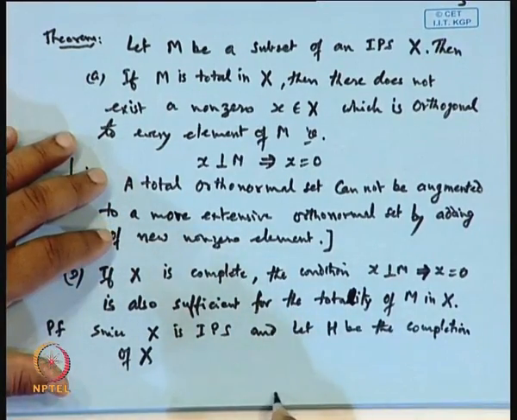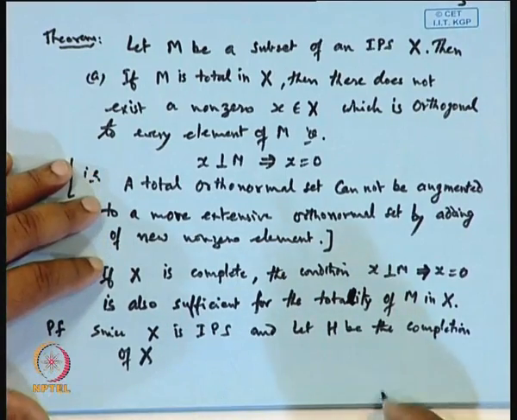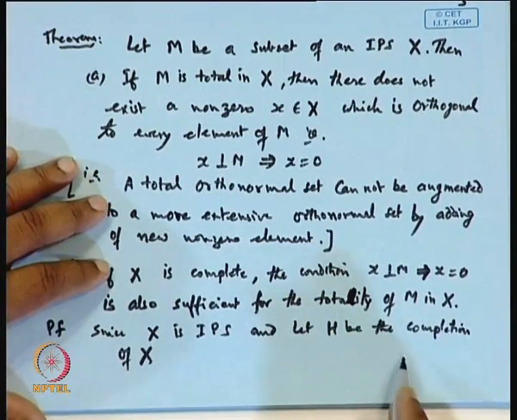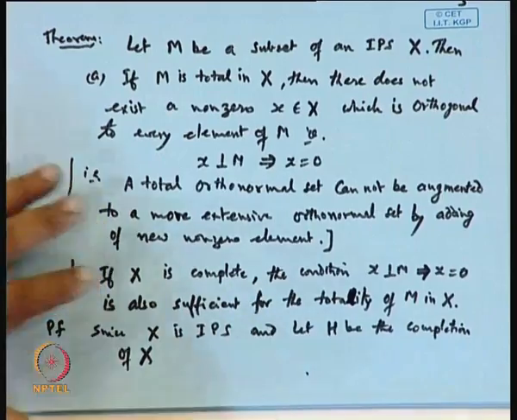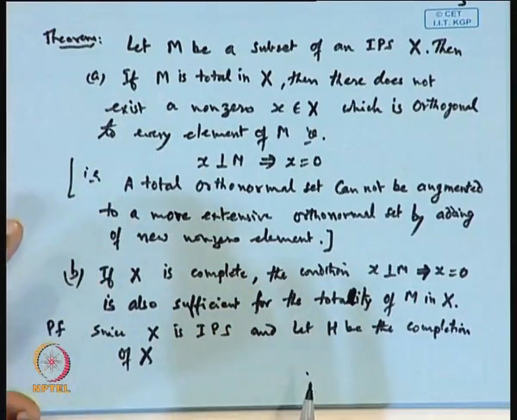If X is an inner product space and H is a Hilbert space, then there exists a W which has a one-to-one correspondence with X and the closure of W is H. Then we say H is the completion of X. So, that is the meaning of this.